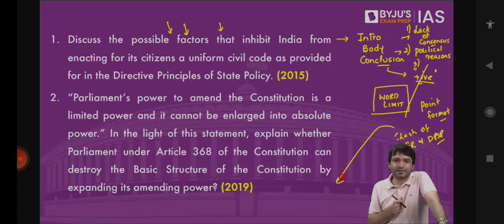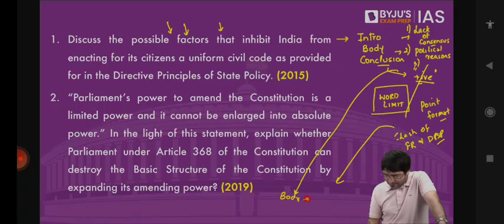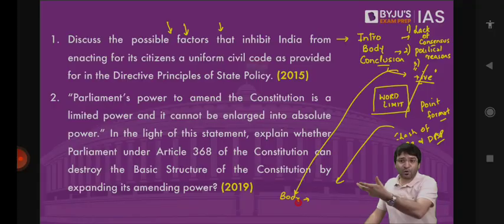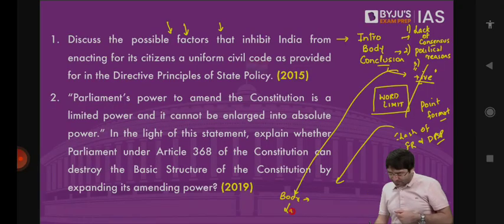Now you give examples of any body. So if there is a committee, if there is a body, if there is a report, mention that, it will add value to your answer. Mention the report of the Law Commission, that it is not desirable to have a uniform civil code right now.